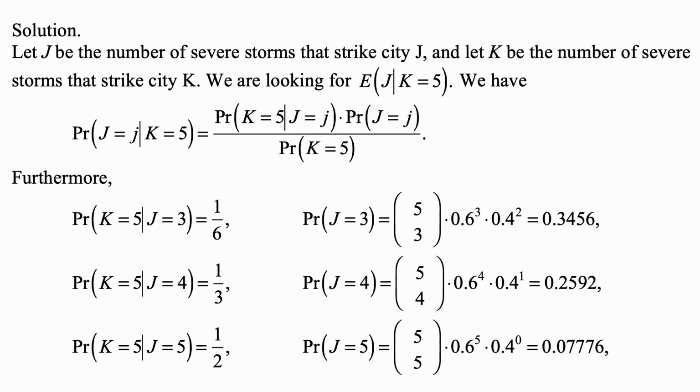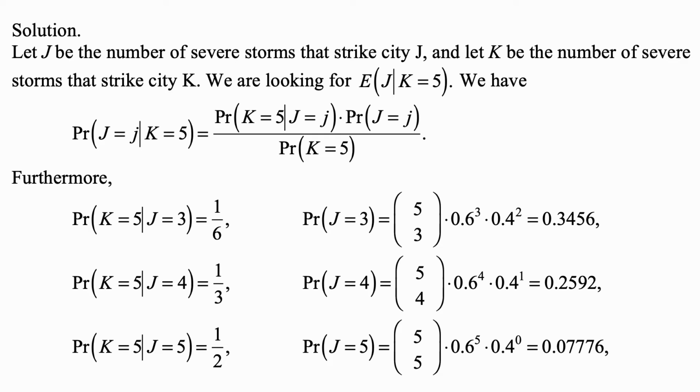So here's the solution. Let us write J for the number of severe storms that strike city J, and let K be the number of severe storms that strike city K. We are looking for the expected value of J given that K is 5. We also have that the probability that J is equal to j given that K is equal to 5 is the probability that K is equal to 5 given that J is equal to j, times the probability that J is equal to j, divided by the probability that K is equal to 5.